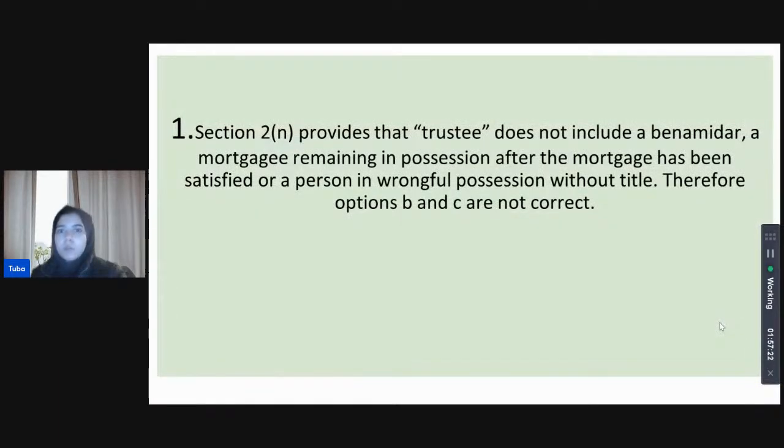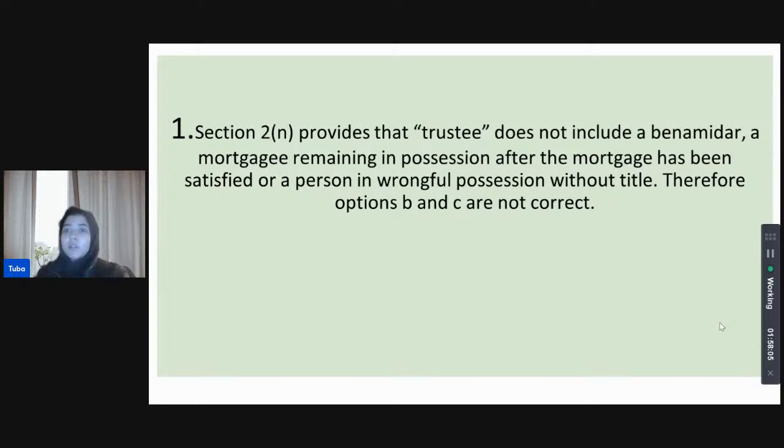So it is one only because it does explicitly provide that trustee does not include a benamidar, right? And a mortgagee remaining in possession after the mortgage has been satisfied, or a person in wrongful possession without title. So options B and C are not entirely incorrect, but benamidar is wholly and solely removed from the ambit of a trustee. If you go to 2N, we see that the trustee is not inclusive of benamidar, not inclusive of a mortgagee remaining in possession, but when? After the mortgage has been satisfied, or a person in wrongful possession without a title, right?